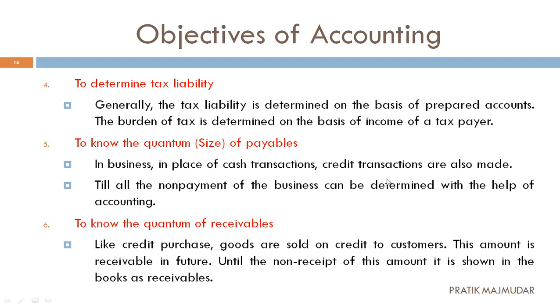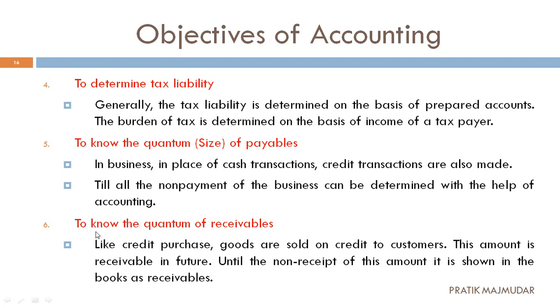So these are all credit transactions. Ultimately, this will help you understand how much payables are there, to how many people we have to pay, from how many businesses we have collected goods and have to pay them the amount. That can be found with the help of accounting only.